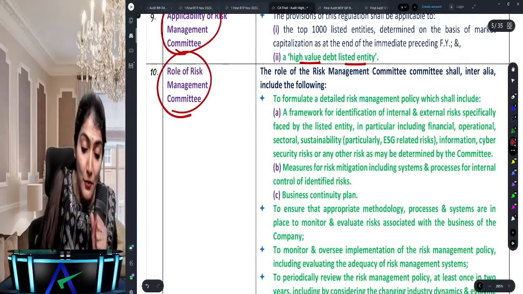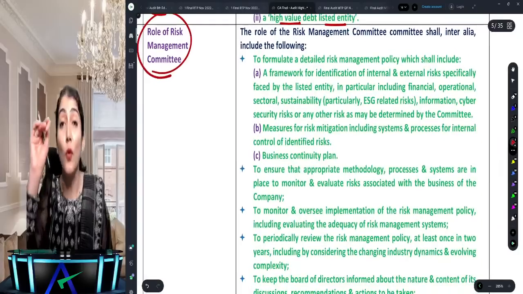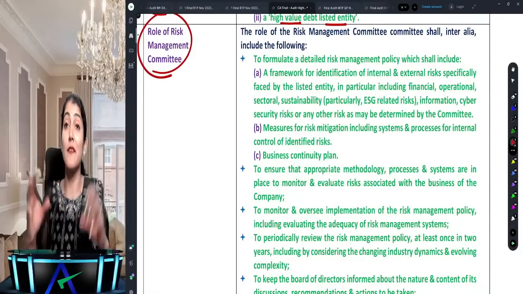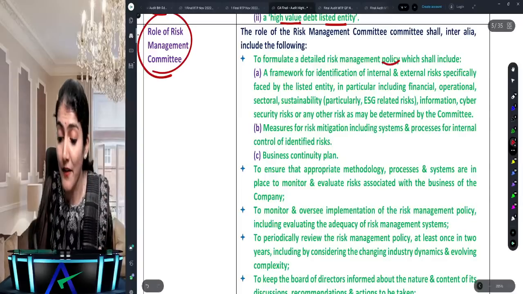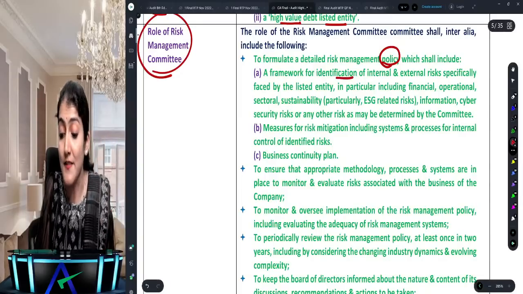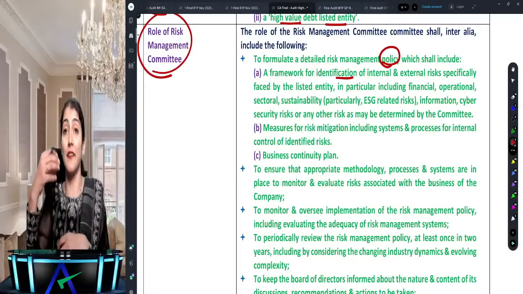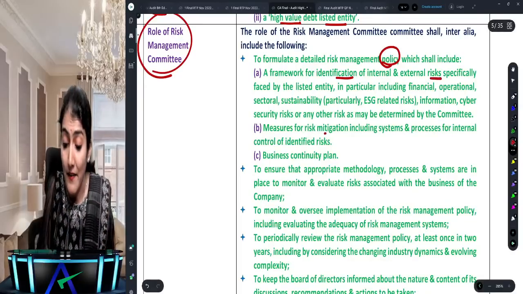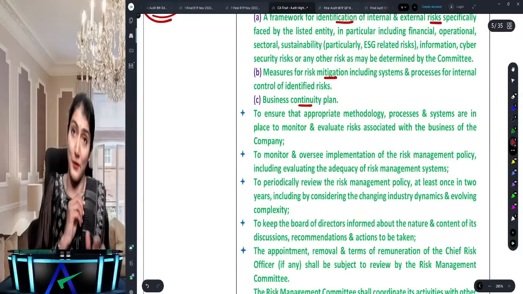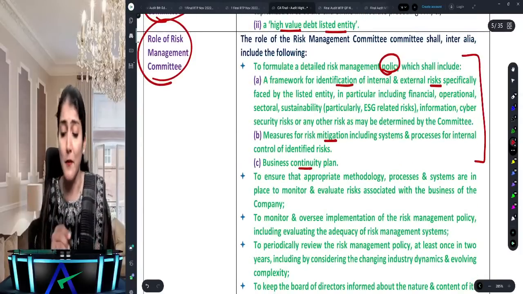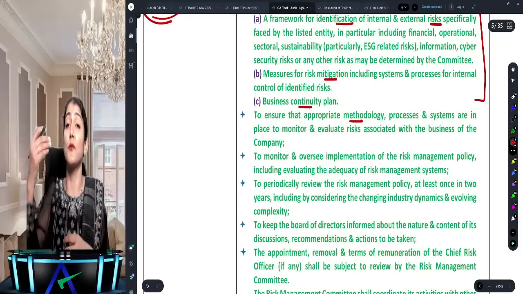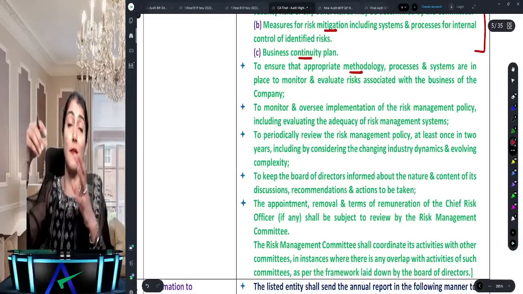Again, what is newly added is regarding the role of the risk management committee. So obviously, what is going to be their first role? To have a detailed risk management policy. How to create a policy? For that, first identify the internal and external risks. Once you identify the risks, then the mitigation, and then in spite of the risk, how does your business continue? So there has to be a risk management policy. Then that policy needs to be implemented, so there needs to be appropriate methodology, processes, and systems.